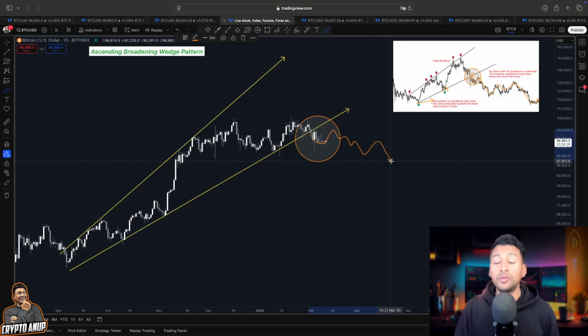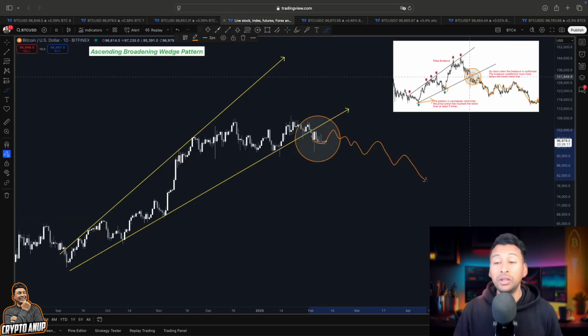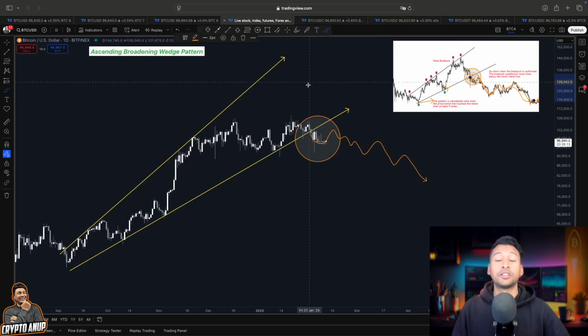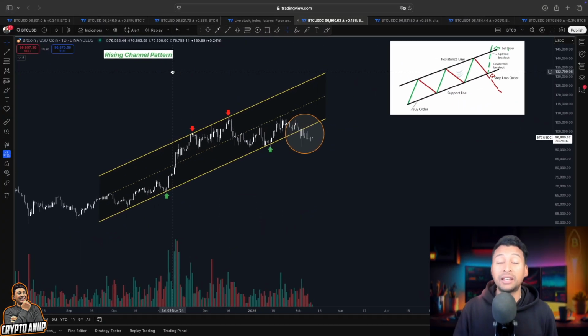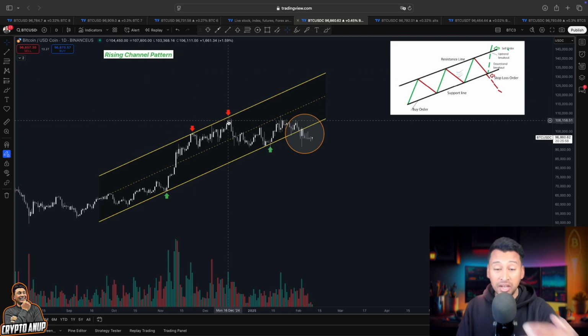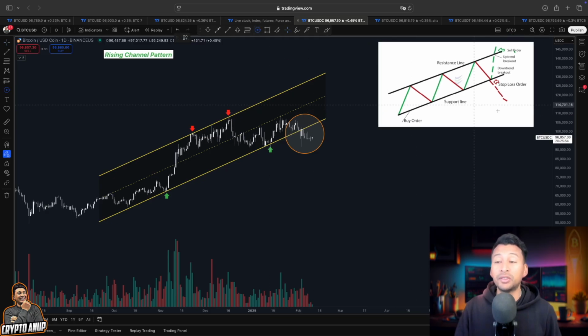As long as we remain below the CPI trend line, as long as we remain below this Williams Alligator indicator, any sort of rally will be looked at as a temporary rally, just like shown here in the example. And price after that is expected to head towards the original trend direction, because the ascending broadening wedge pattern is a bearish continuation pattern. And not just this, parallel to this ascending broadening wedge pattern, even this rising channel pattern is lining up. I mean, this is another bearish continuation pattern, and price has also lost the support from this lower trend line.